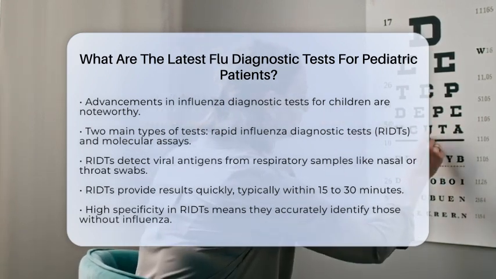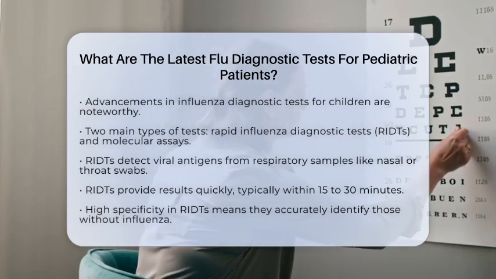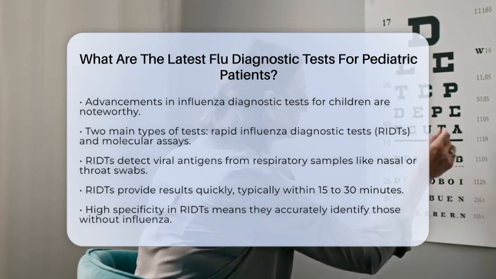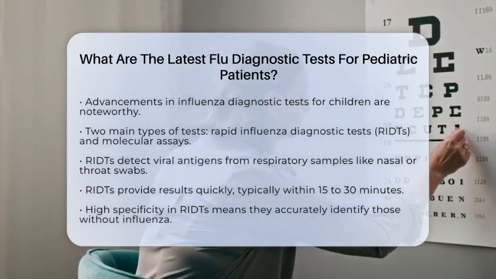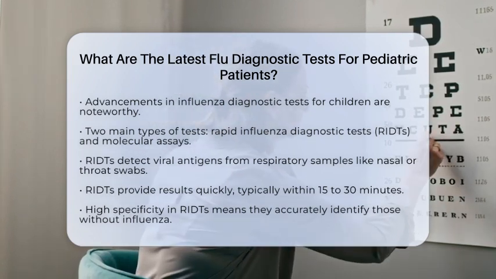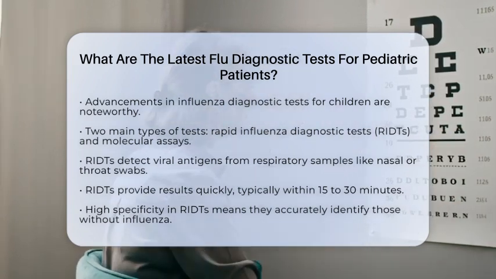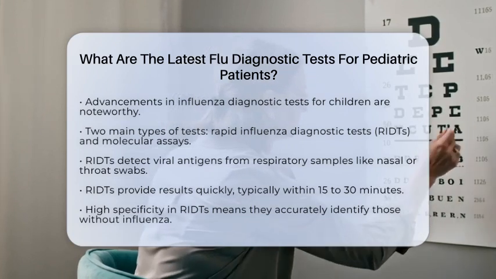Rapid influenza diagnostic tests, often referred to as RITs, are designed to detect viral antigens from respiratory samples, usually taken from nasal or throat swabs. One of the biggest advantages of these tests is their speed. Results can be available in just 15 to 30 minutes, which is incredibly helpful in clinical settings.